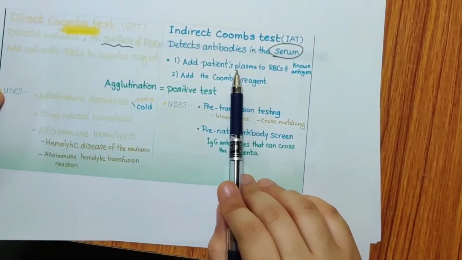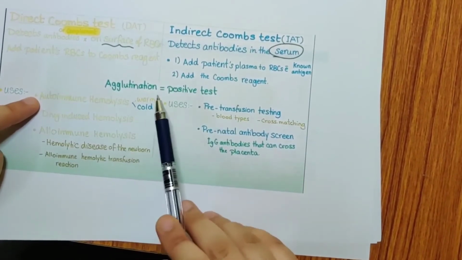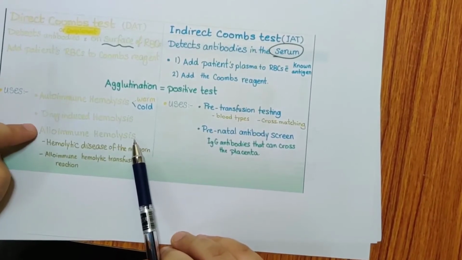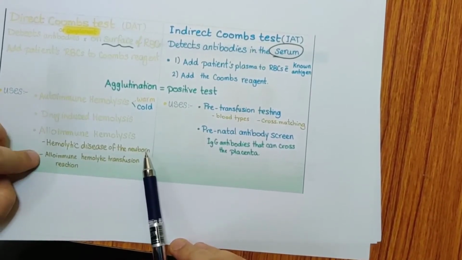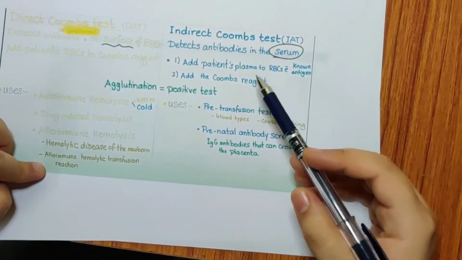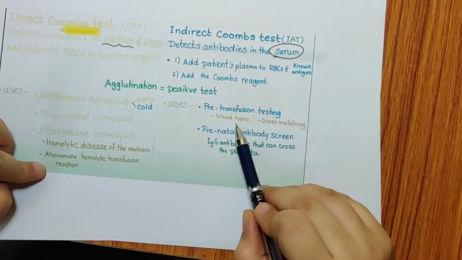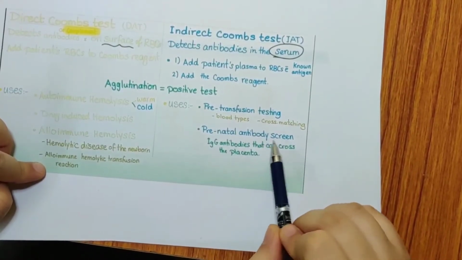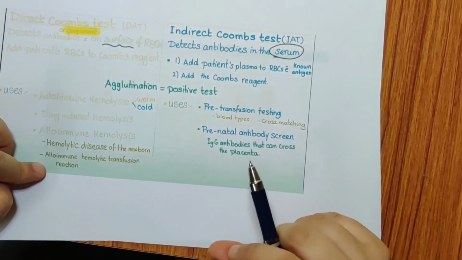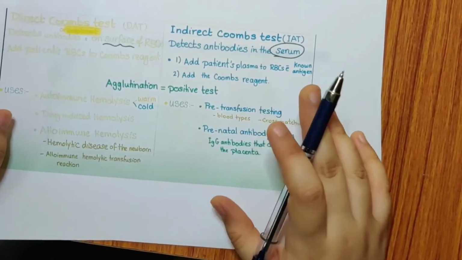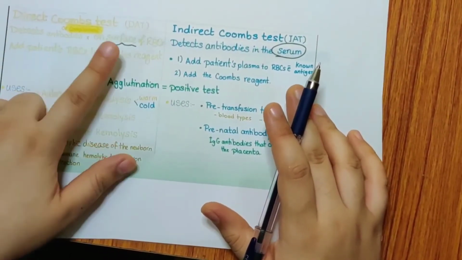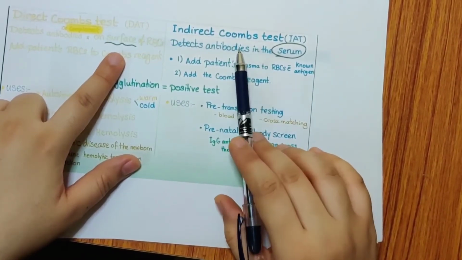So what are the uses of the direct test? It is used for autoimmune hemolysis, warm and cold, drug-induced hemolysis, and alloimmune hemolysis. In alloimmune hemolysis, you have hemolytic disease of the newborn and alloimmune hemolytic transfusion reaction. Indirect Coombs tests are used in pre-transfusion testing, that is blood typing and cross-matching, and prenatal antibody screening, for IgG antibody that can cross the placenta. Both have their uses and both have an extra step, and one important factor is that this detects antibodies on the surface of the RBC, and this detects antibodies in the serum.